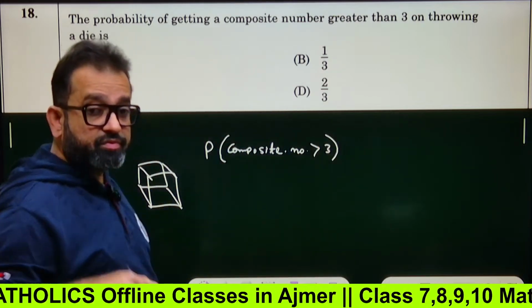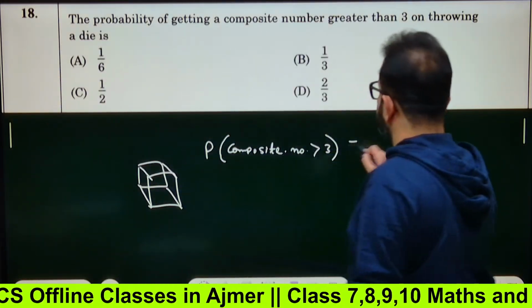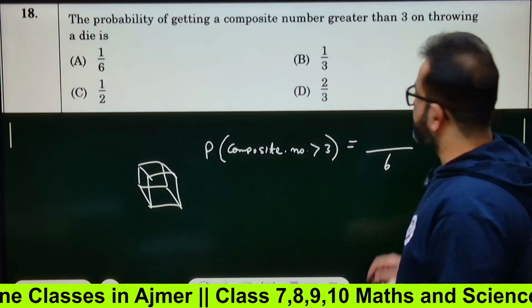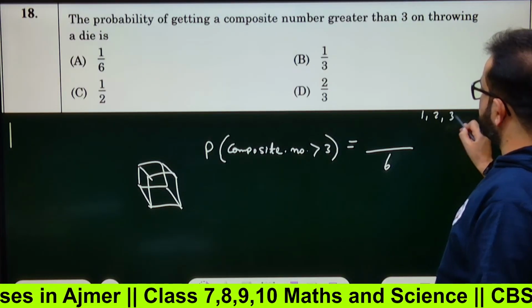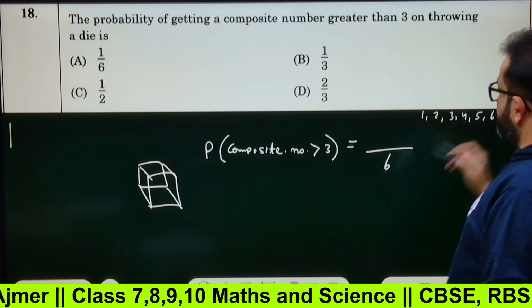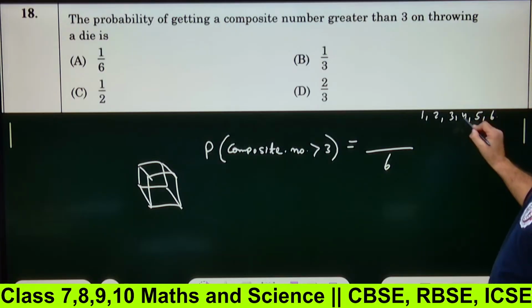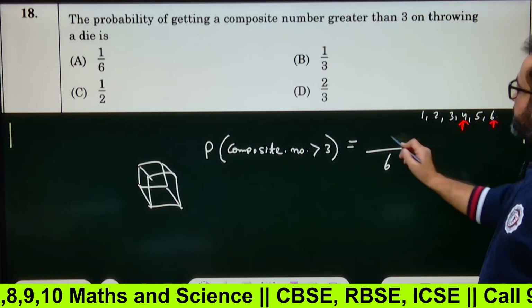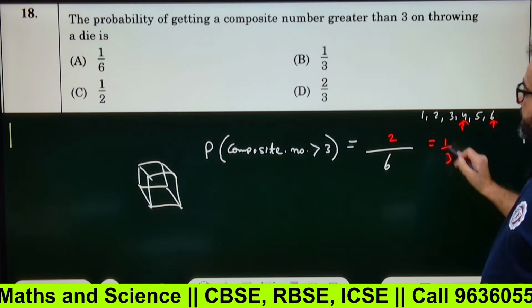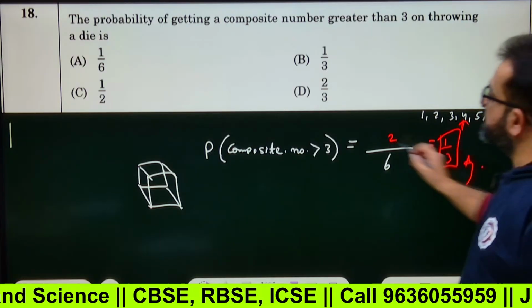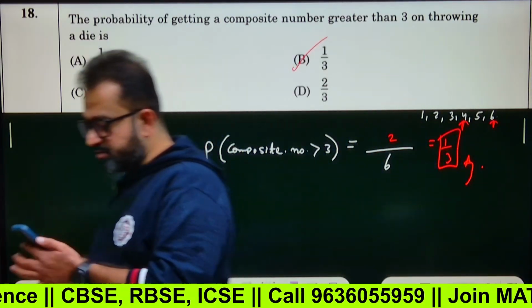Greater than 3 would mean 3 se bada. Bigger than 3 will be something upon 6. And what are the numbers actually? 1, 2, 3, 4, 5, 6. Now what is the composite number greater than 3? 4 and 6. So there are two numbers, so 2 by 6. So 1 by 3 will be my answer. That's 1 by 3, option number B. Got it?